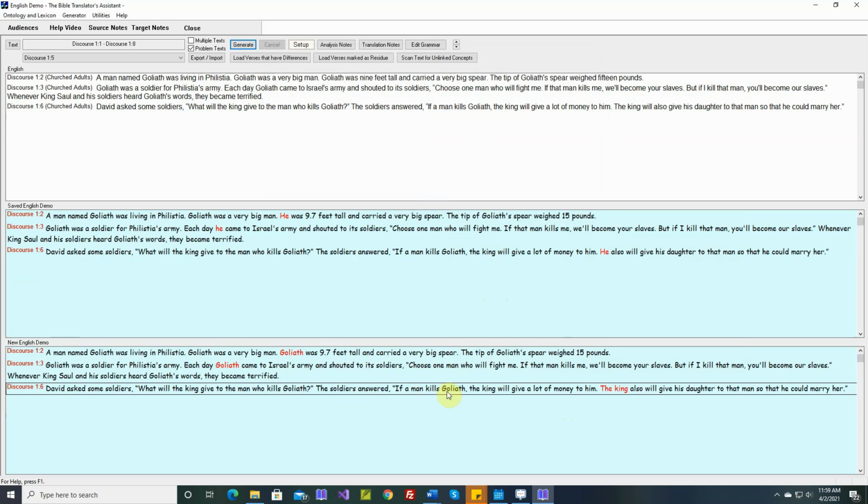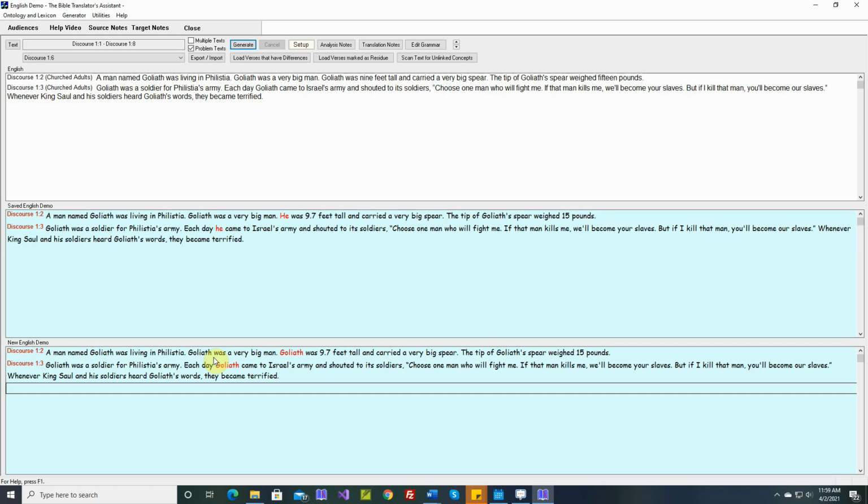Okay, if a man kills Goliath, the king will give a lot of money to him. I think this is actually better. We don't want a pronoun here because it's ambiguous. Would the pronoun refer to the king or to him, the man? So let's save this one.